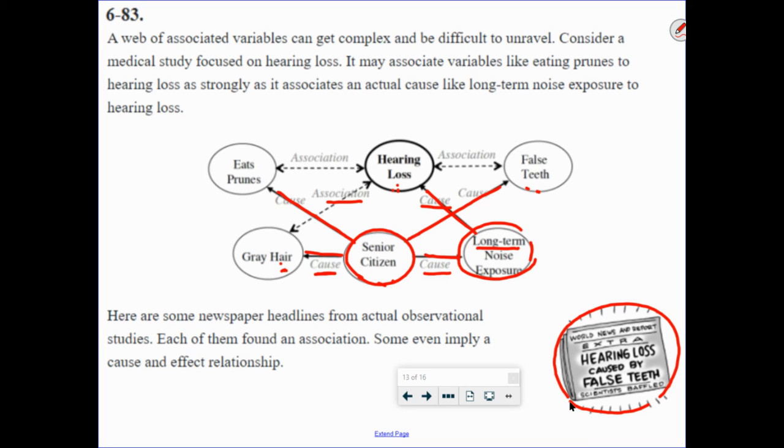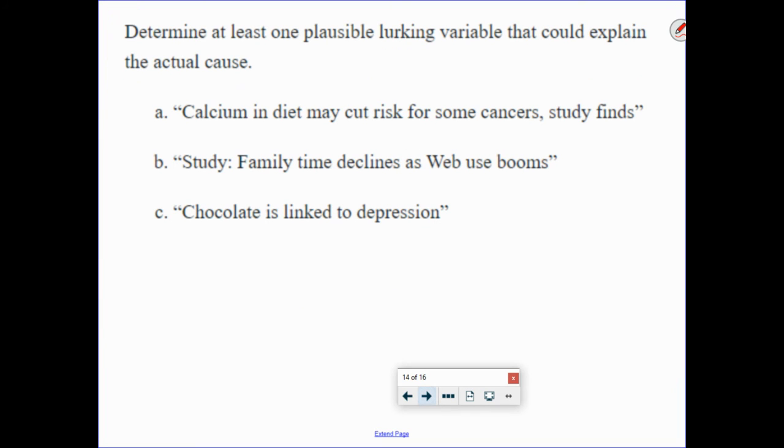So here are some newspaper headlines from actual observational studies. What you're going to see below is some headlines from actual observational studies. Each of them found an association. Some even imply a cause and effect relationship. So they might imply causation, but it doesn't mean they're actually true. Okay? So, determine at least one plausible lurking variable that could explain the actual cause.